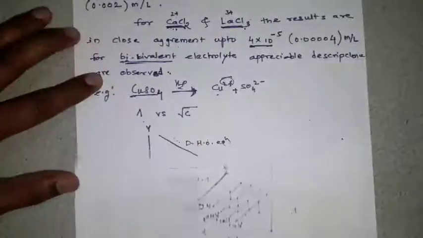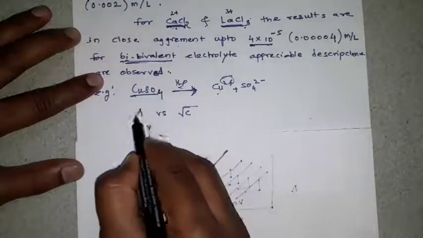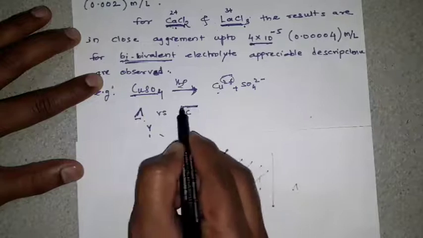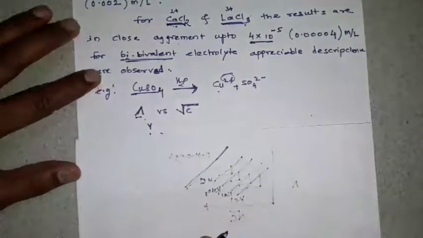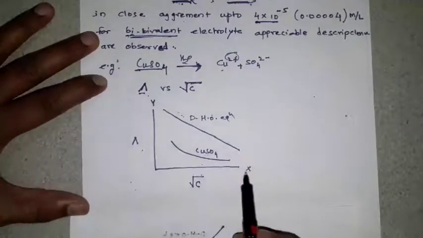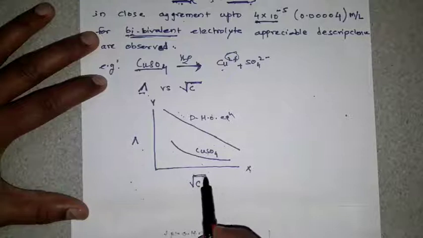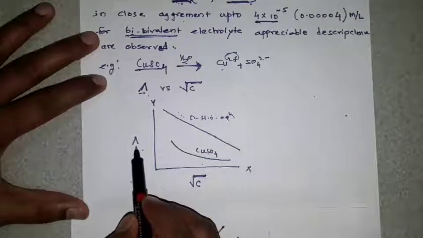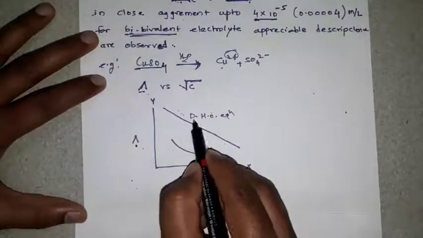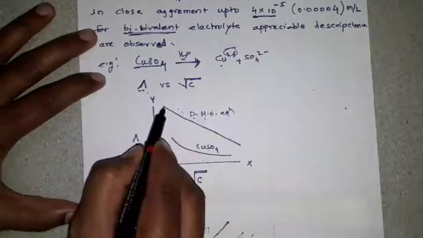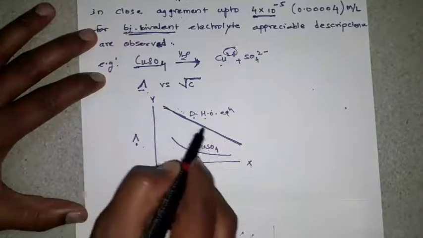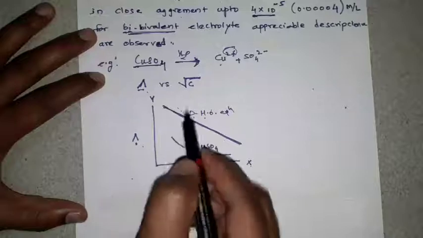And how to draw the graph of molar conductivity versus under root of C, the concentration of the copper sulfate solution. On the x-axis we take under root of concentration, and on the y-axis we take molar conductivity. Then the Debye-Huckel-Onsager equation shows a straight line graph and negative slope,